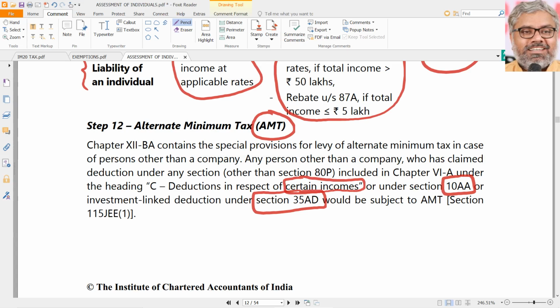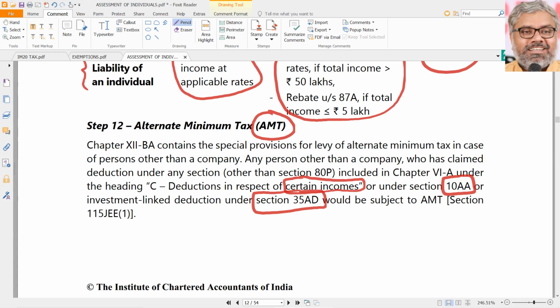So for whom is this AMT applicable? First of all, those SSEs who have claimed deductions under section 80 where deductions are related to certain incomes. For those people who claim deductions on the basis of their investments or expenditure, there is no problem. But those who claim deduction in respect of certain incomes, for them we have to check AMT provisions also. Normal calculation will not hold good.